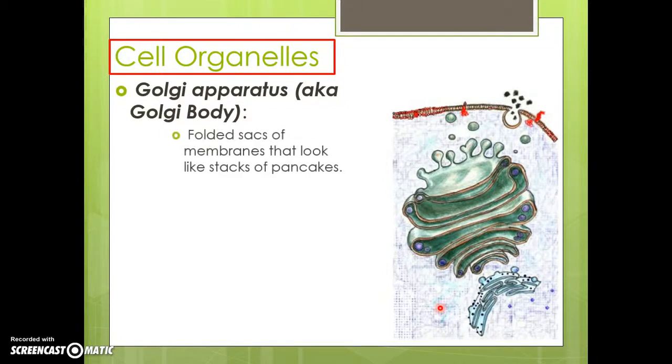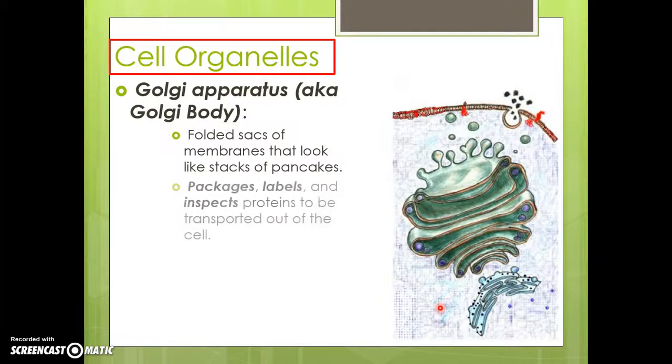Now there's the Golgi apparatus, or the Golgi body, and it's folded sacs of membrane that looks like a bunch of pancakes on top of each other. And they package, label, and inspect proteins to be transported out of the cell. So they find the proteins, they package them, they label them with what they have to say, and they analyze the protein and then ship it out to the other parts of the cell to be used. It's the site for lysosome production, so lysosomes are made in the Golgi apparatus.